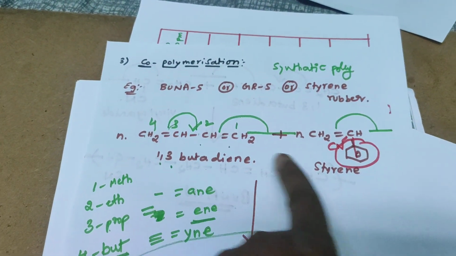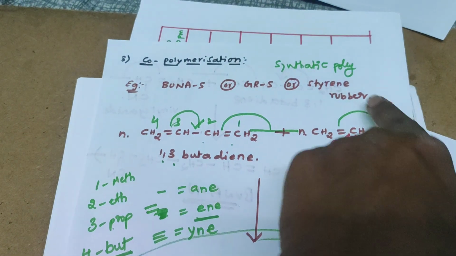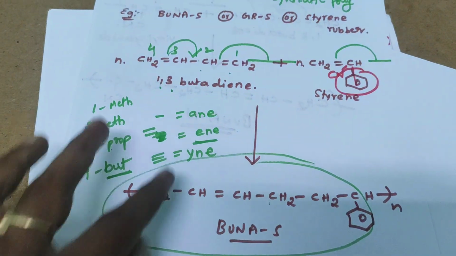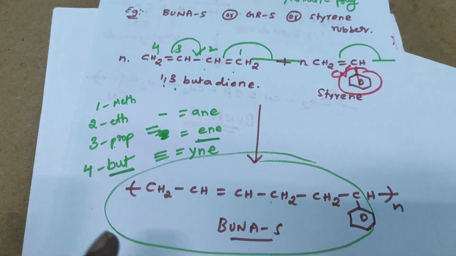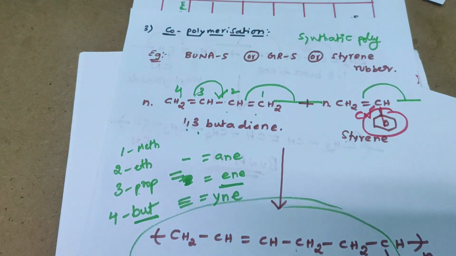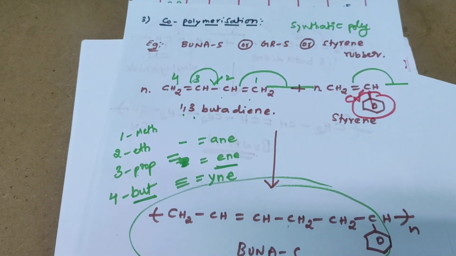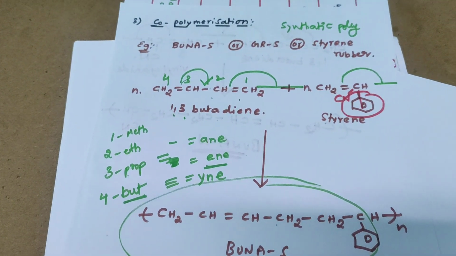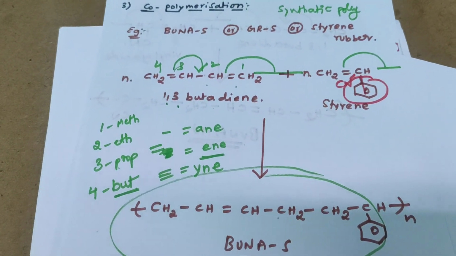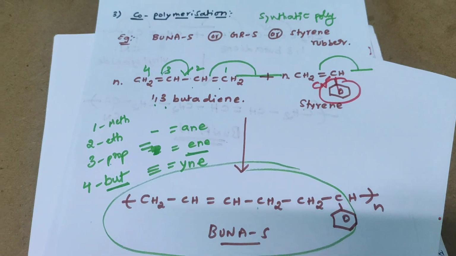So both are different, so it is related to condensation. In the case of addition, are any byproducts formed? No byproducts are formed, so it is addition. That's why it is named the copolymerization mechanism, that is, the combined polymerization mechanism, which exhibits both addition and condensation properties.